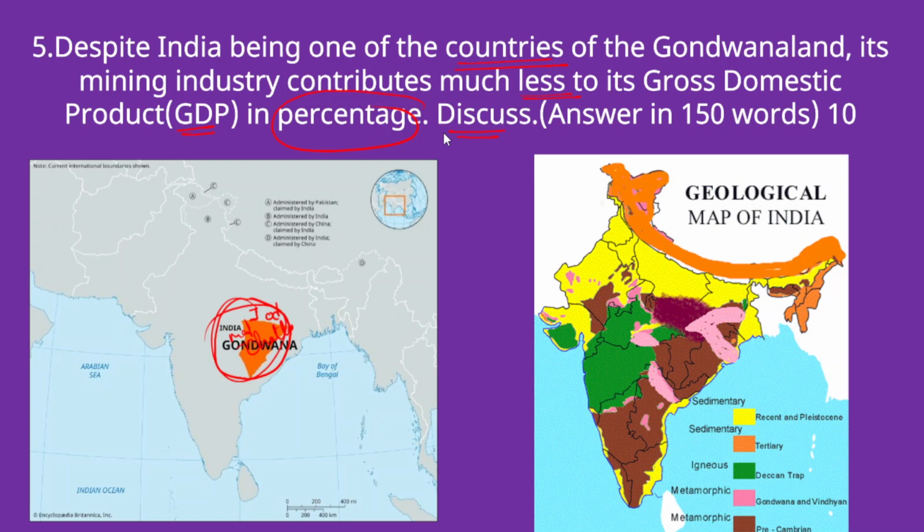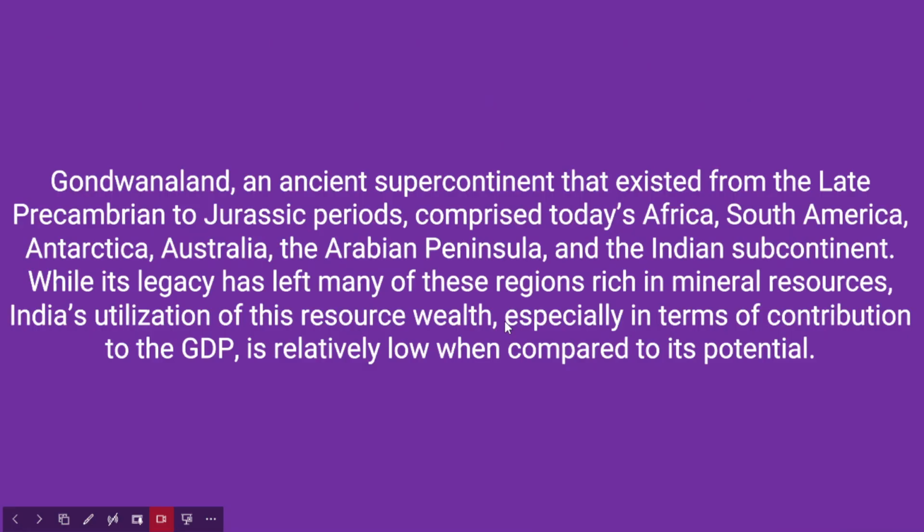Now see, Gondwana land generally has a huge mineral concentration. Gondwana land usually houses a huge number of minerals. If you look at this Gondwana land location, iron, aluminum, bauxite, major minerals are usually found in this region. So despite such a huge concentration of minerals, its overall contribution to India's GDP is much less than its actual potential. So this is what we have to discuss in this answer.